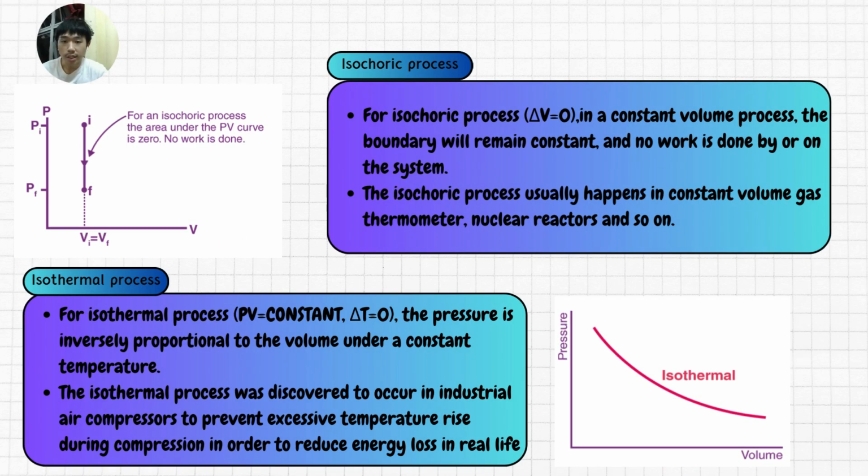For an isochoric process, in a constant volume process, the boundary will remain constant and no work is done by or on the system. The isochoric process usually happens in constant volume gas thermometers, nuclear reactors, and so on. For an isothermal process, the pressure is inversely proportional to the volume under a constant temperature. The isothermal process was discovered to occur in industrial air compressors to prevent excessive temperature rise during compression in order to reduce energy loss in real life.